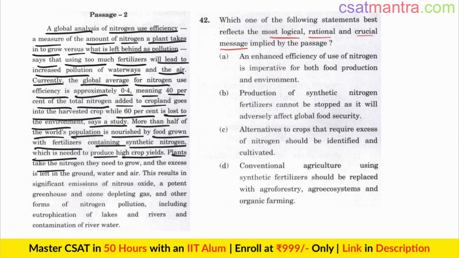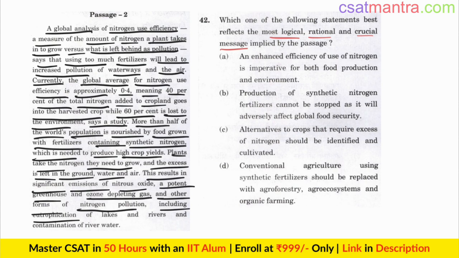Plants take the nitrogen they need to grow, and the excess is left in the ground, water and air. This results in significant emissions of nitrous oxide, a potent greenhouse and ozone depleting gas, and other forms of nitrogen pollution, including eutrophication of lakes, rivers, and contamination of river water. An enhanced efficiency of use of nitrogen is imperative for both food production and environment.